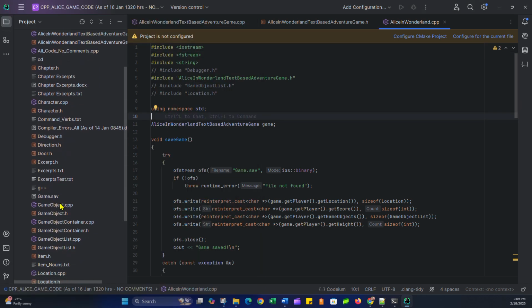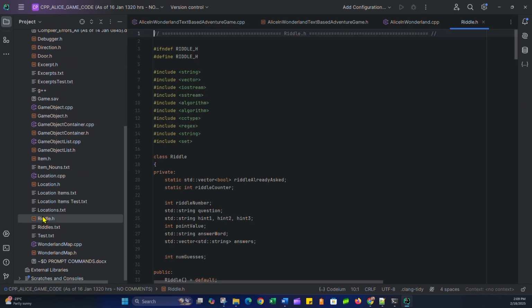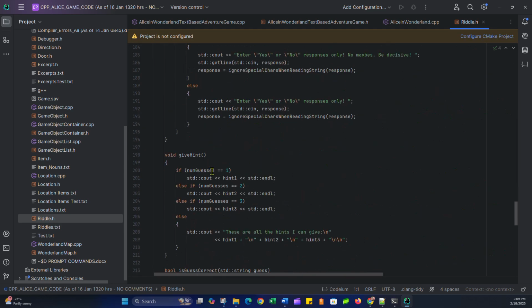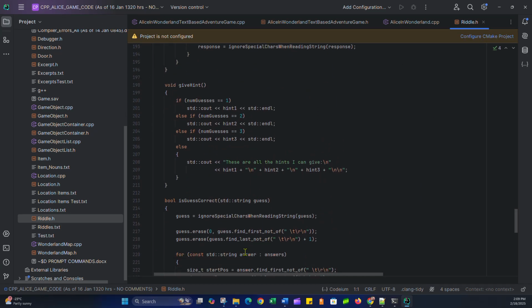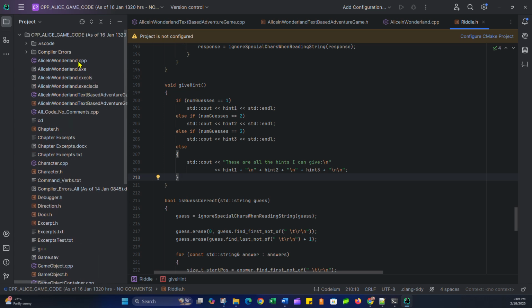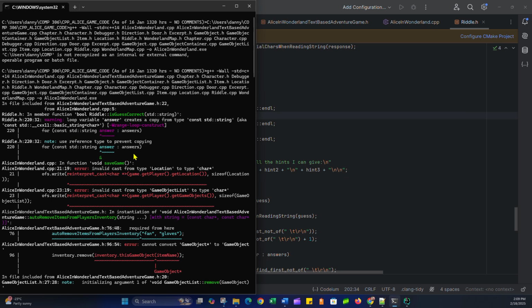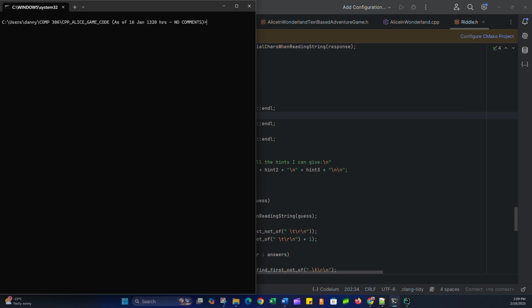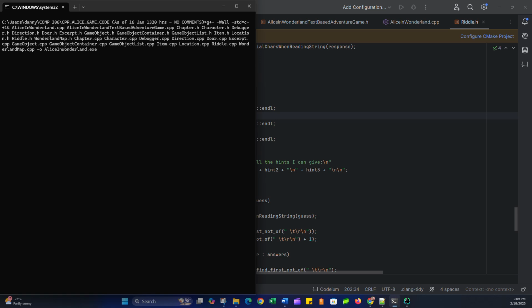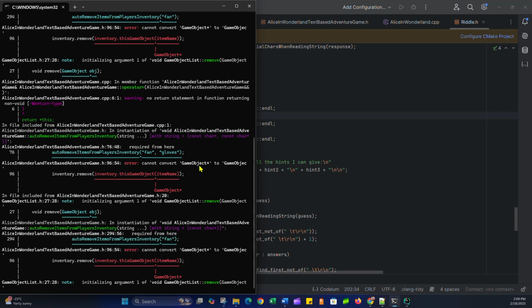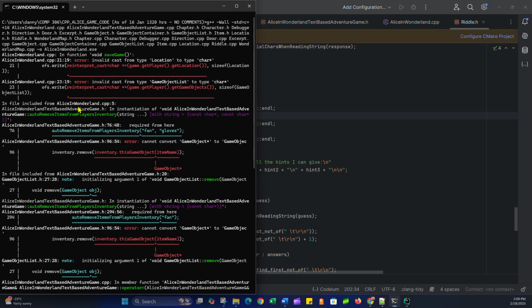Line 220. Where's riddle? 220 is right here. Let's make that a reference. Okay. We'll recompile our code. See if we can get rid of at least that one error. So we get rid of that error.